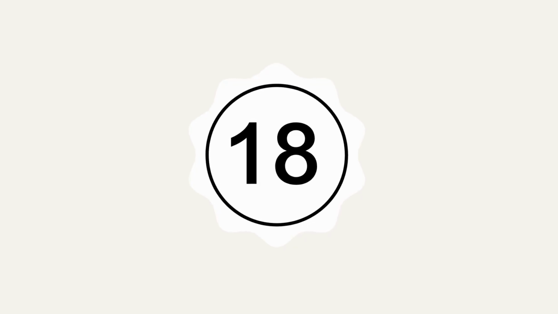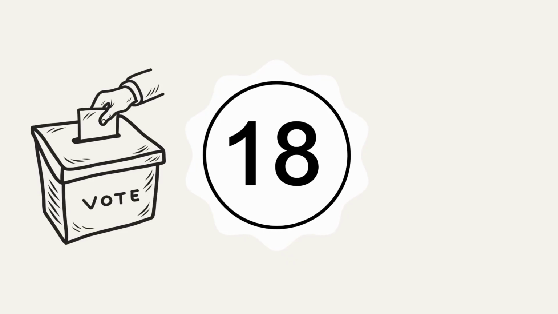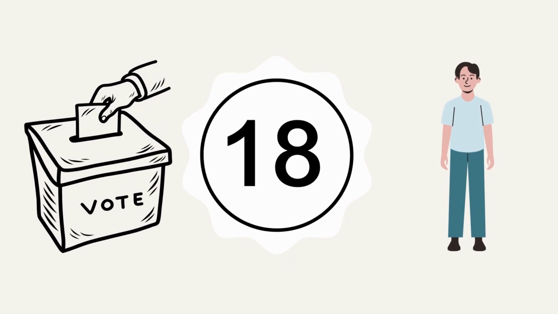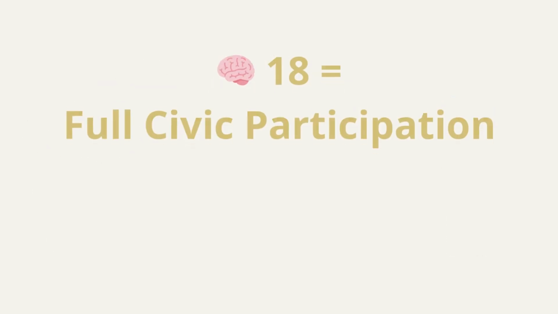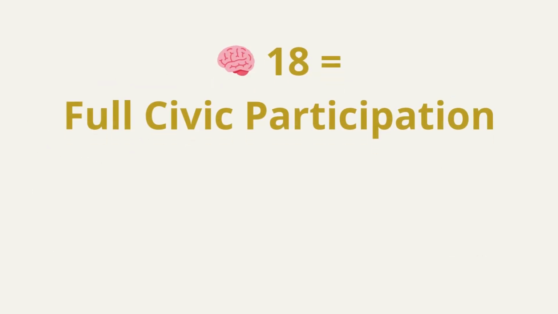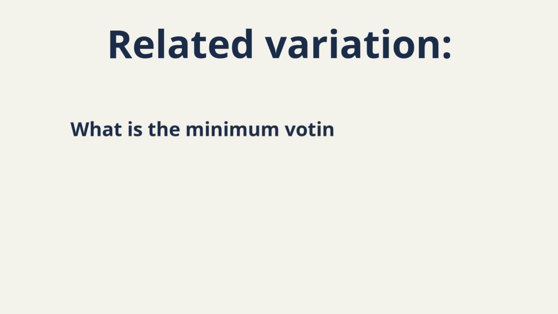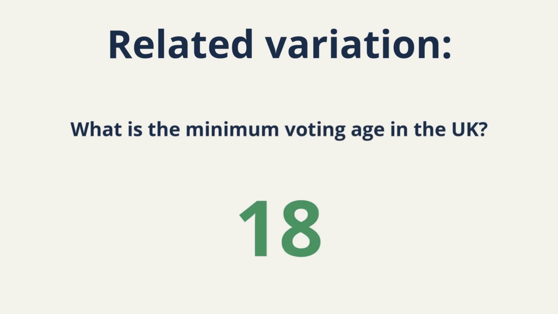Notice something important. The exam repeats the number 18 frequently. Voting age, standing age, adulthood. This is structural repetition. Whenever you see political age questions, think 18 equals full civic participation. Related variation. What is the minimum voting age in the UK? One number protects multiple questions.